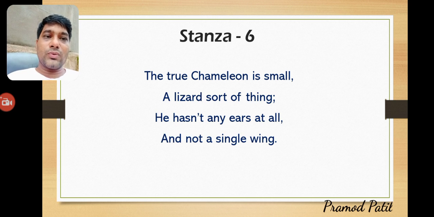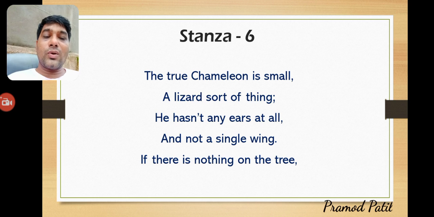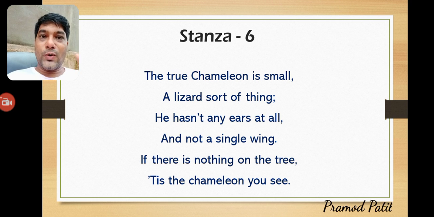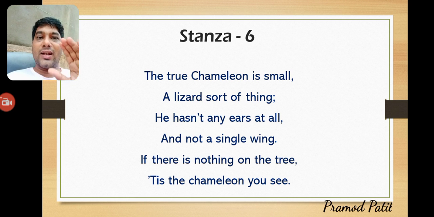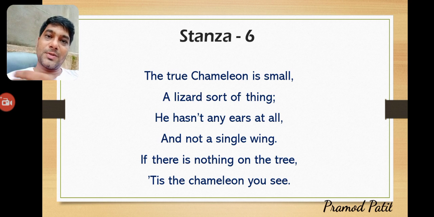It doesn't have wings either, but still it is living on the tree. Not ears, not wings, but very slowly it is catching the place. Suppose there is nothing on the tree, it is the chameleon you see. If there is one creature on the tree which doesn't have any ears and doesn't have any wings, you must understand it is a sort of lizard. It is not a lizard, it is something different from a lizard. So you must understand that this is a chameleon.